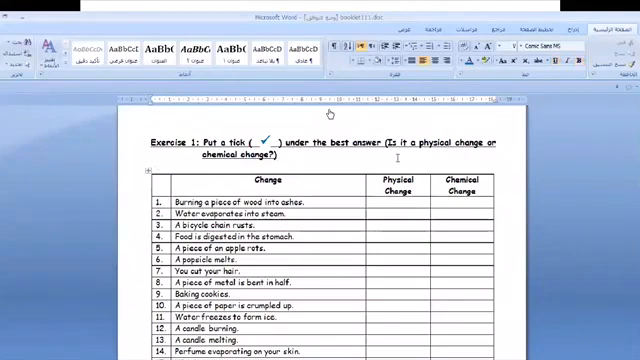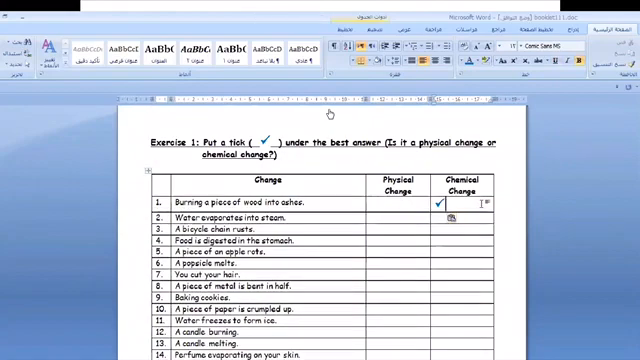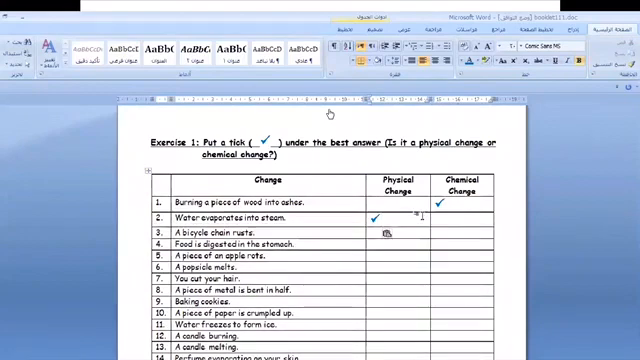Burning a piece of wood into ashes. Burning. Remember this word. What do you think? Yes. Great job. It's a chemical change, of course. Water evaporates into steam. Water evaporates. We still have water. So, great job. Yes, it's a physical change.